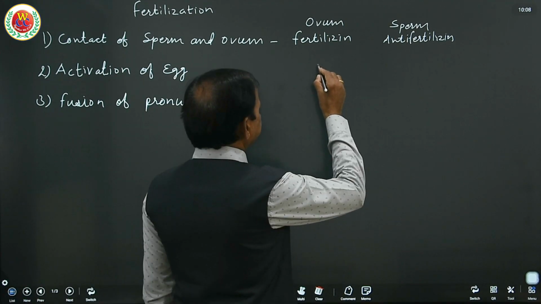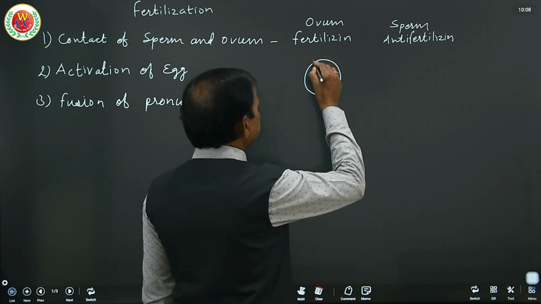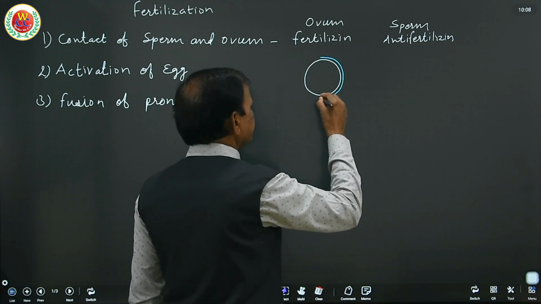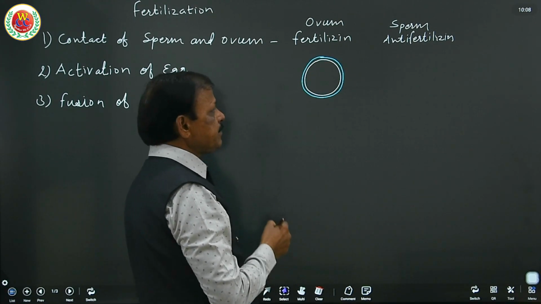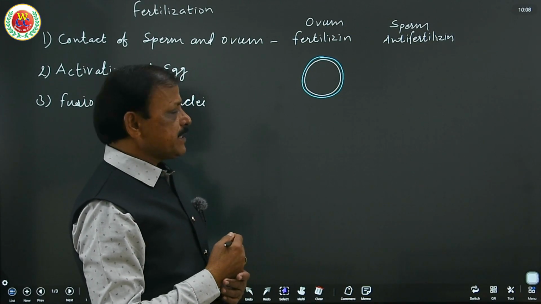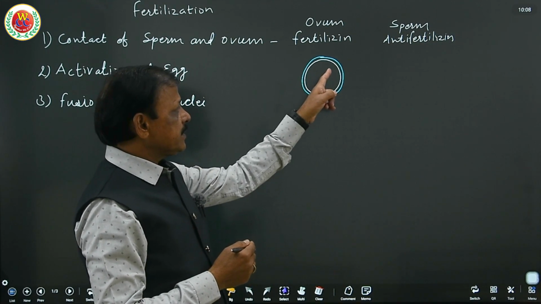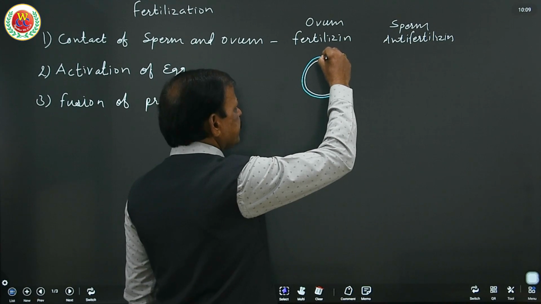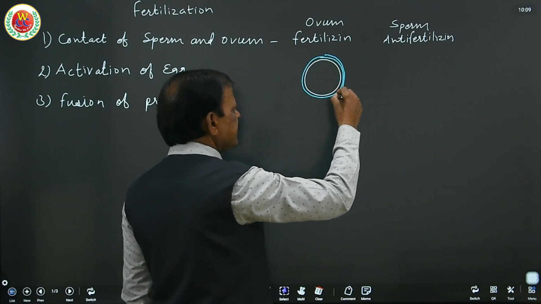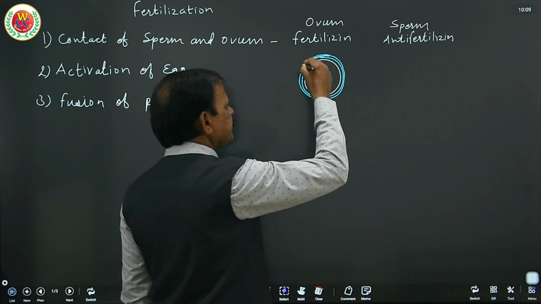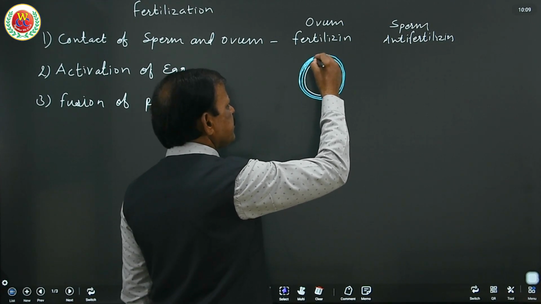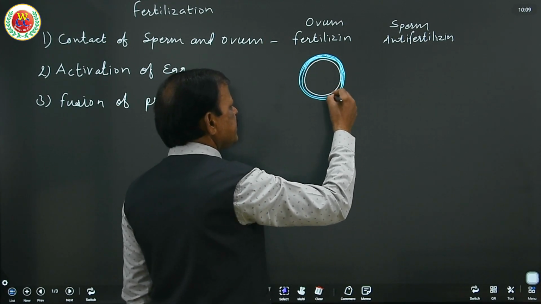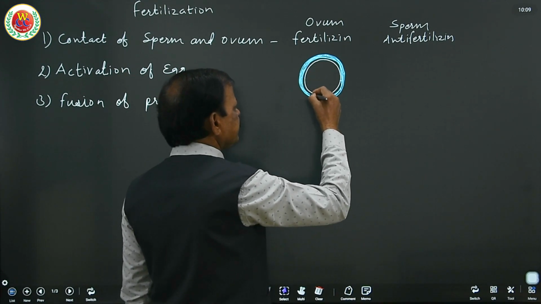To understand, I can also draw a diagram and explain. Here is the ovum with zona pellucida around it, and the perivitelline space, which lies just above the cell membrane, the plasma membrane. The zona pellucida is acellular and it is thick.